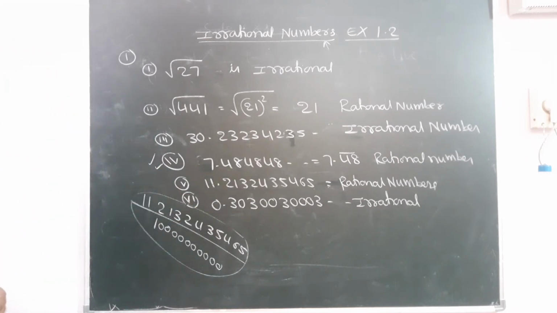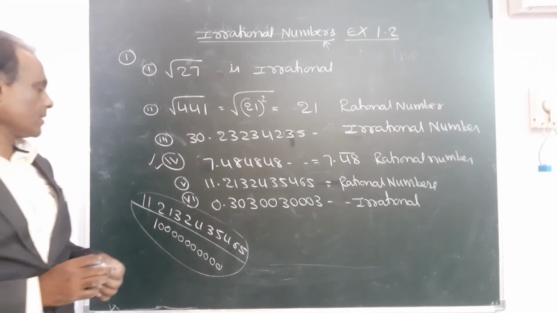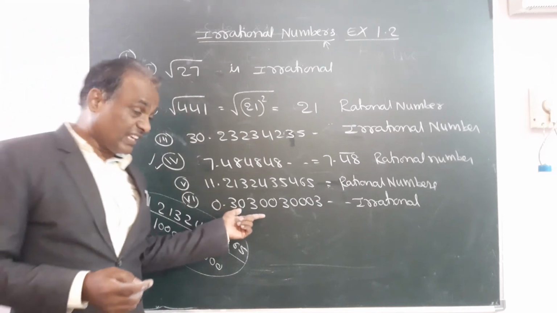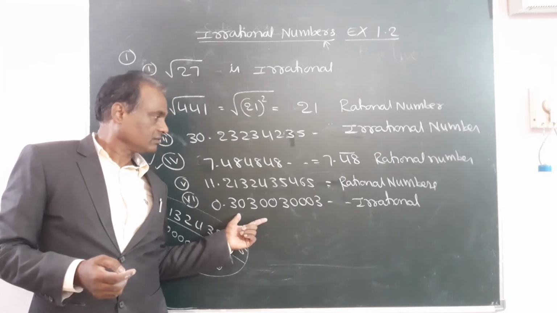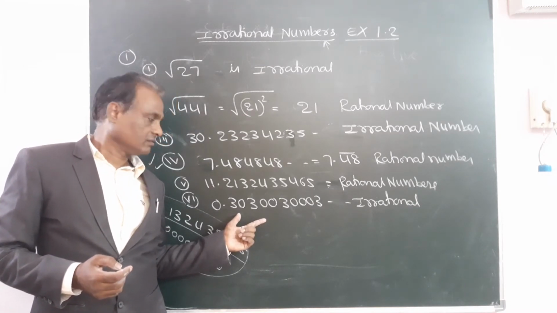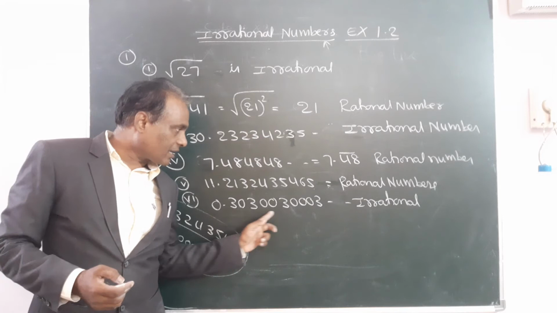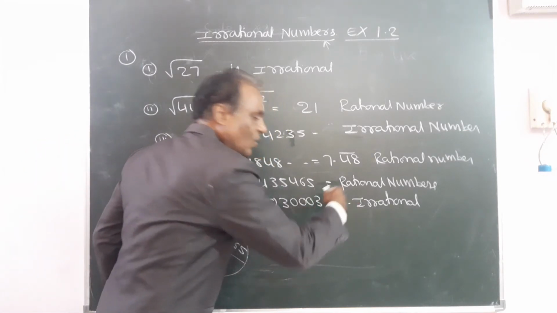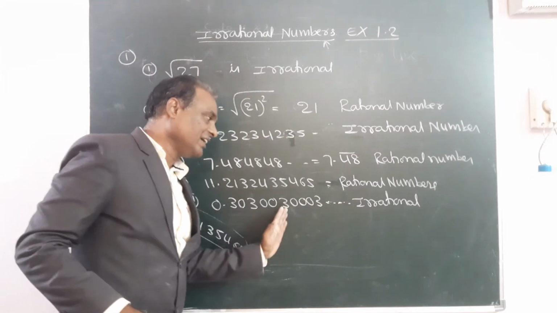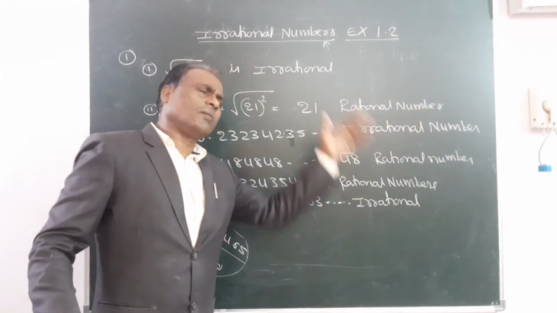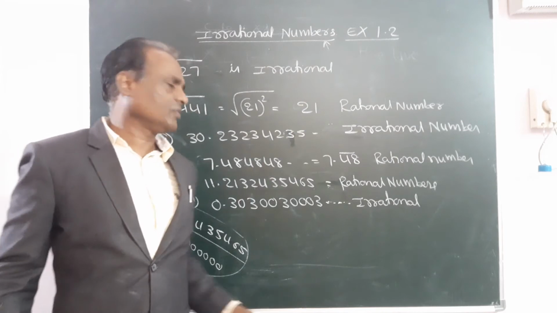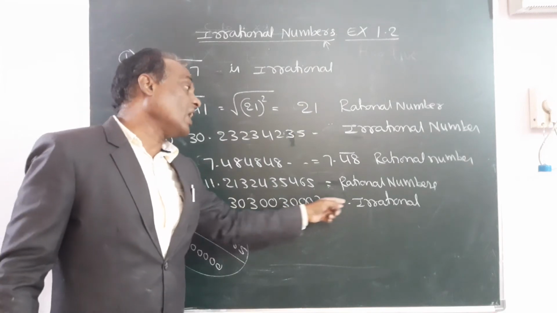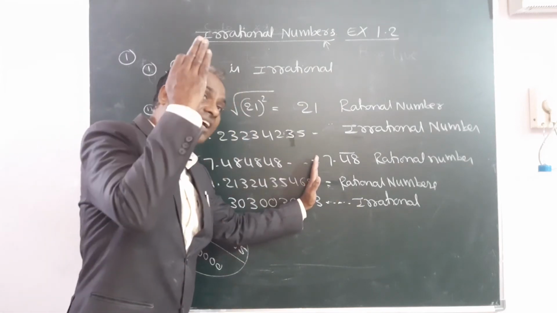Sixth, this is non-terminating, there is no end. How do we know that there is no end? That is because "so and so on" is given. If this symbol is given, it is continuously going. Numbers keep coming, there is no end. So this is called non-terminating. When it is ending, it is called terminated.